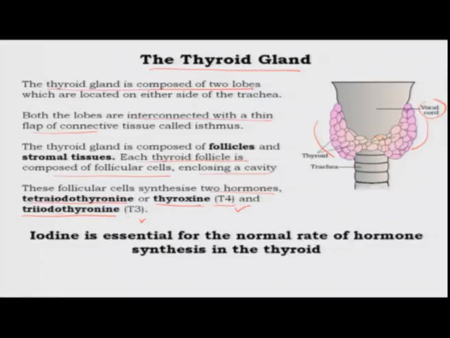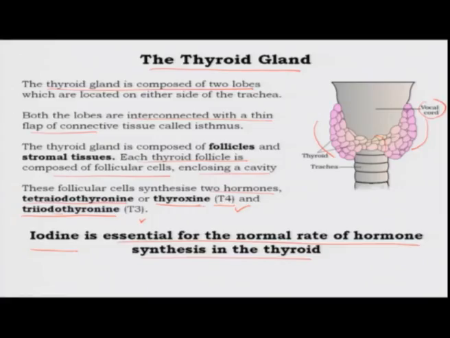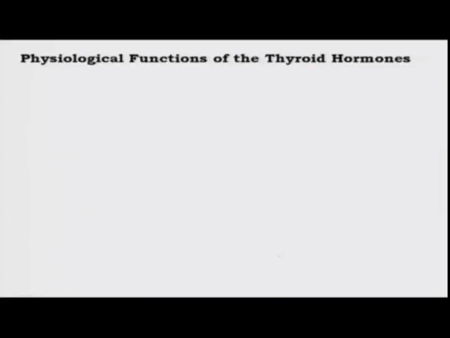As is obvious from what I have told you so far, iodine is a compound that is essential for the normal rate of hormone synthesis in the thyroid gland. This you must bear in mind when we talk subsequently about what kind of disorders happen when the thyroid gland does not function properly. Before we talk about the disorders, let us talk about the physiological functions of the thyroid hormones.